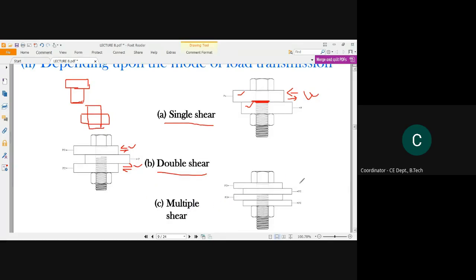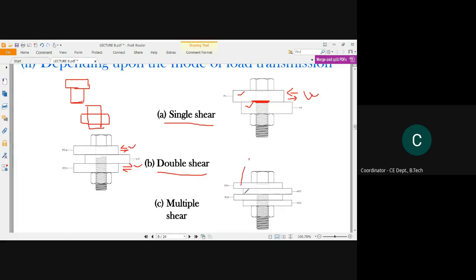Next, see, this is a multiple shear activity. How can we say that? So see, this is 1 shear, this is 2. Here there are 1, 2, 3, 4 plates. So this 2 and 3 will have 1 shear, and next this 3 and, just a minute, let me show this.